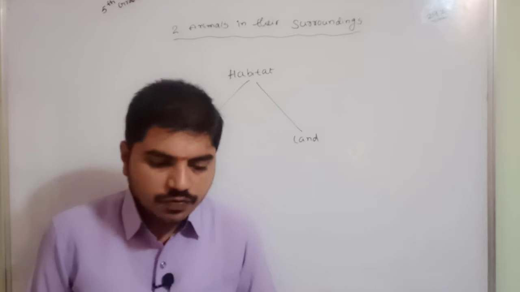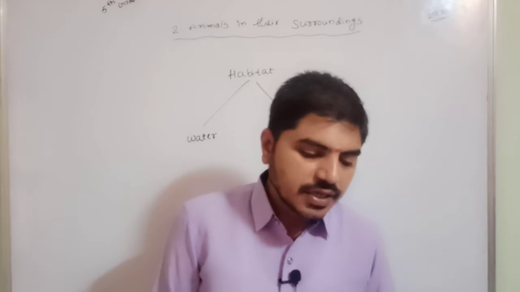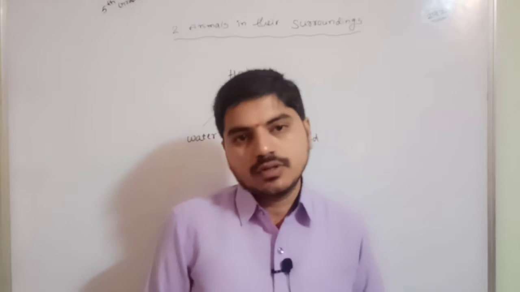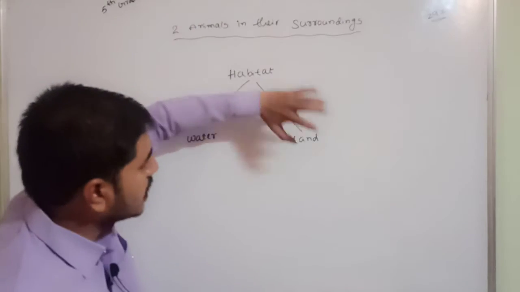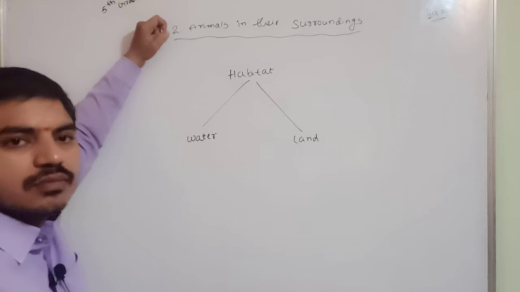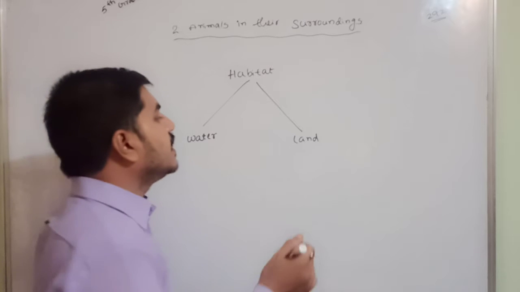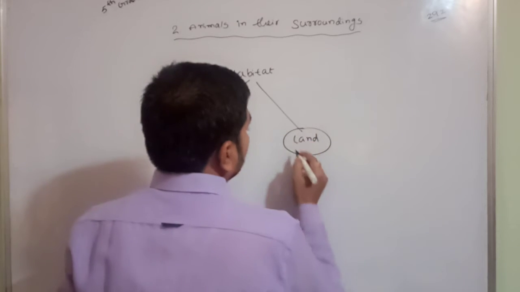So clear children, all of you understood now? And animals that live on land are called terrestrial animals. Okay, coming to the land, which animal is right to live on land? Which animal is right to live on land is called a terrestrial animal. What is that?